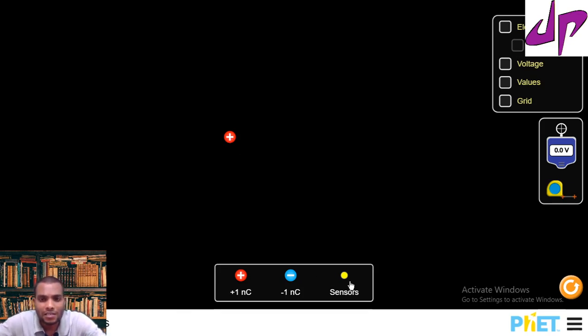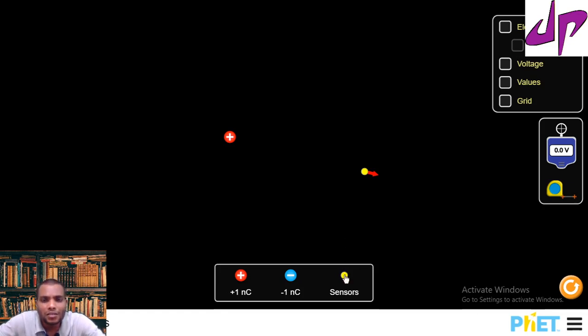With the help of sensors. Suppose I bring a sensor to this free space here. If you take this as a test charge, I am changing the names for a moment. I will follow this notation for the rest of the course. This single charge which I have taken I call the source charge, and the one which I kept here I will take as a test charge.